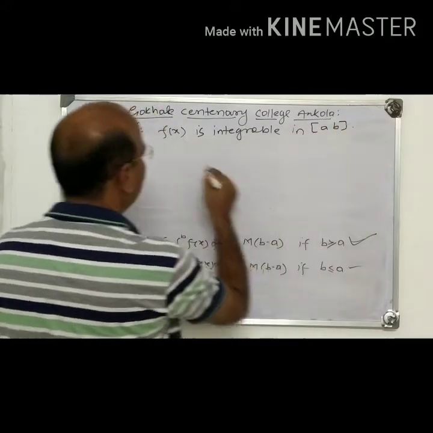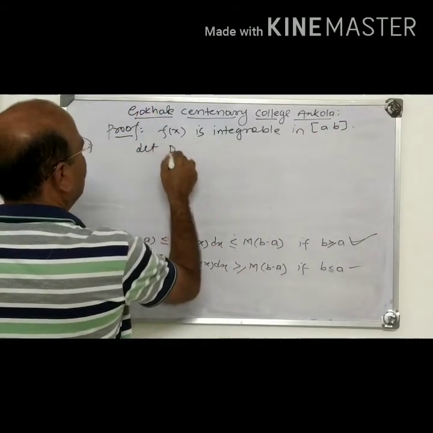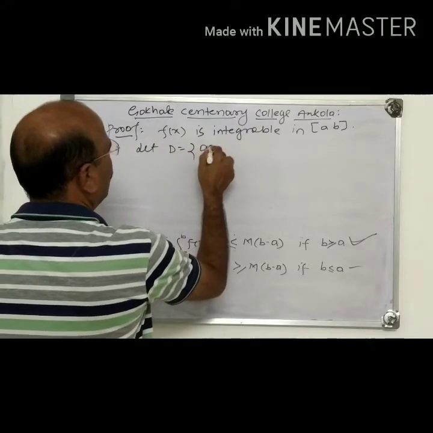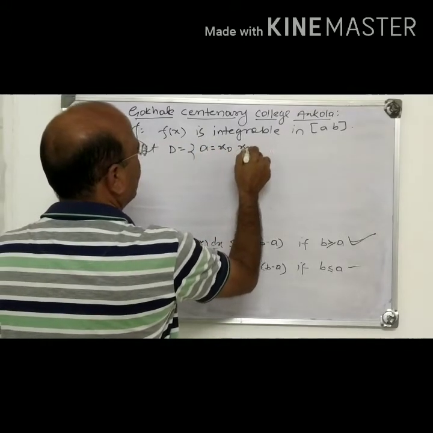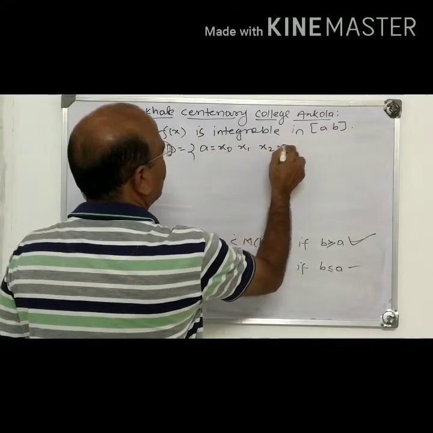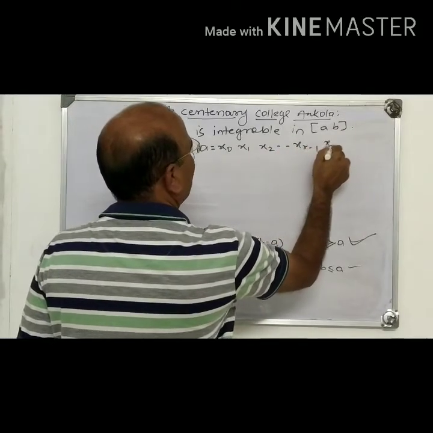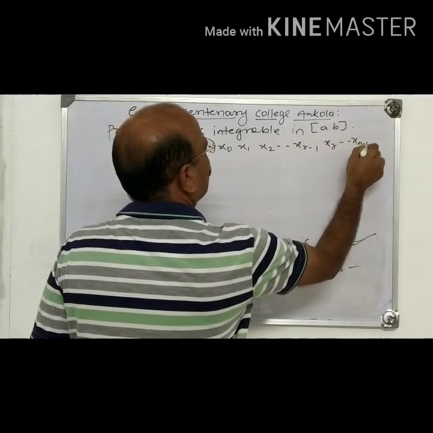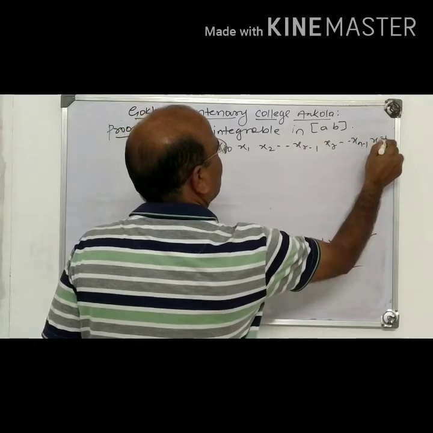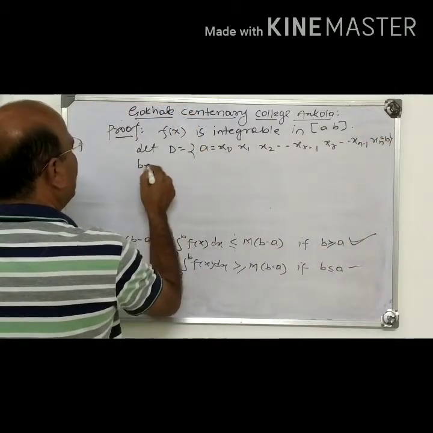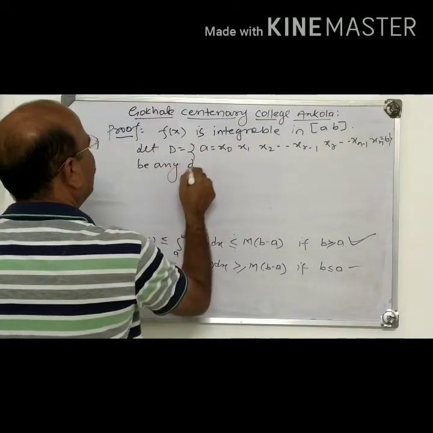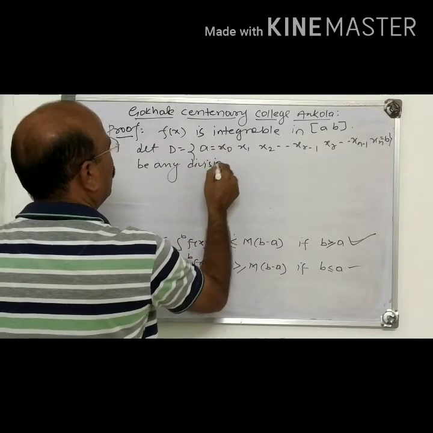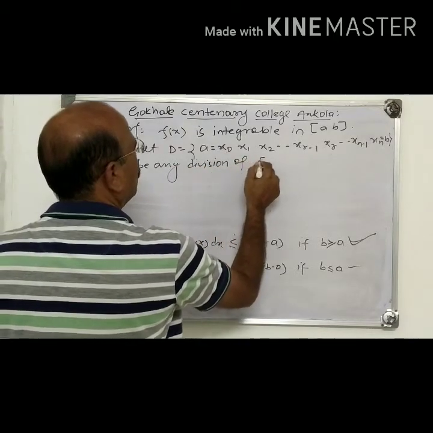Let D equal x0, x1, x2, up to x(r minus 1), xr, up to x(n minus 1), xn, where xn is equal to b, be any division of [a, b].